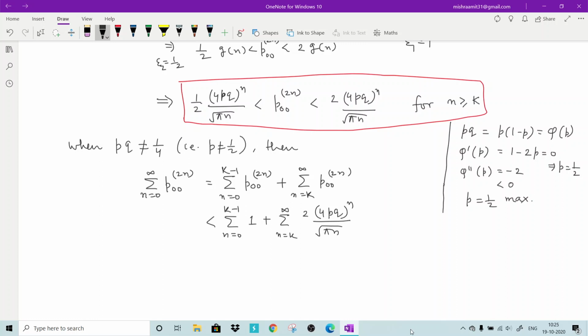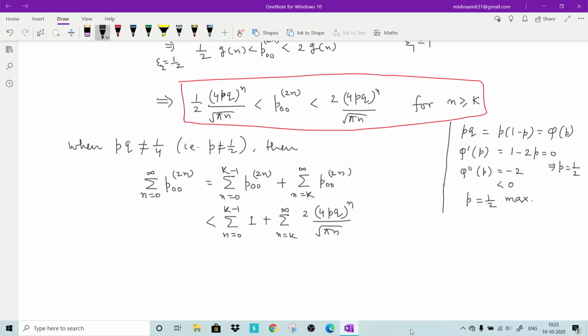So what I am doing here, I am starting with n from 0 to infinity of p00 2n, then breaking it from 0 to k minus 1 and k to infinity. Now you know that p00 is a probability, so it can be at max 1. If I replace all of these probabilities with 1, this right hand side will be bigger than the left hand side, and p00 2n is bounded above by this number, so I am putting that number. So overall this sum will be bigger than this sum.